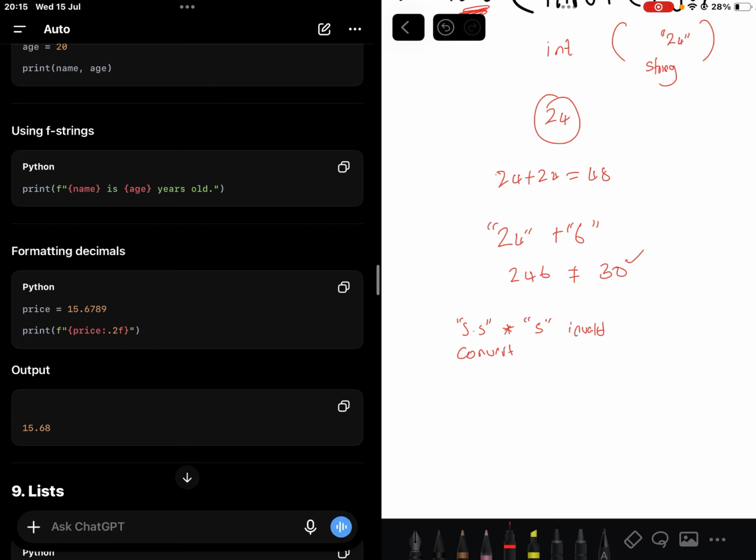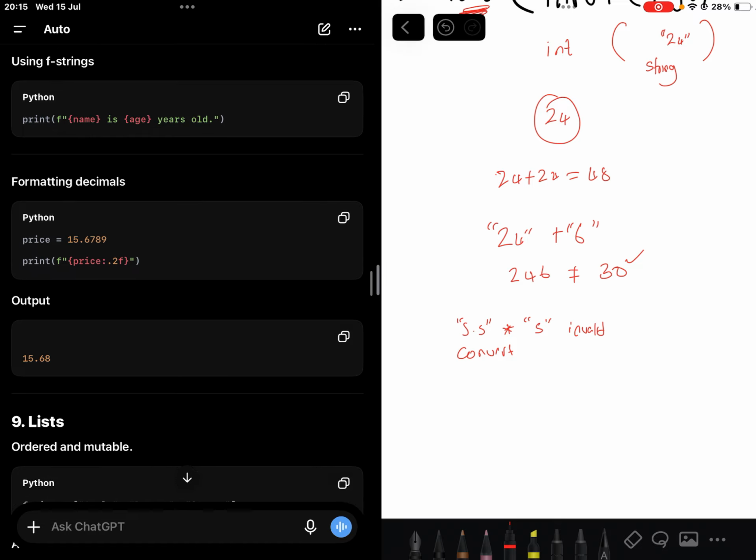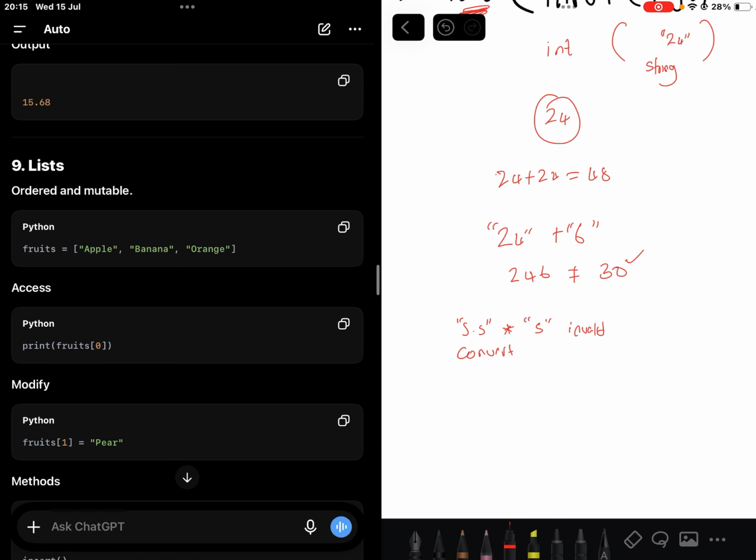You see the first one, it will depend on what the variable name has. Let's say the name has Mace, then the age is 24. Then the next one is Sipho, the age is 16. And here in the second one is your price. It helps you with, you see the 2F is saying 2 decimal places. So it's like you can control the output yourself. Then moving on to lists.